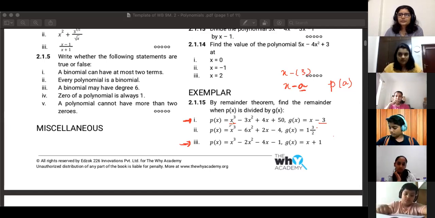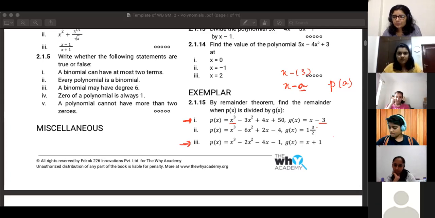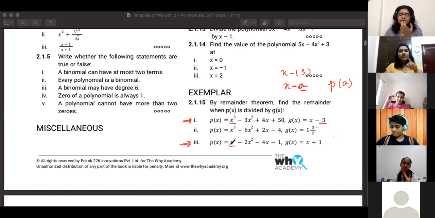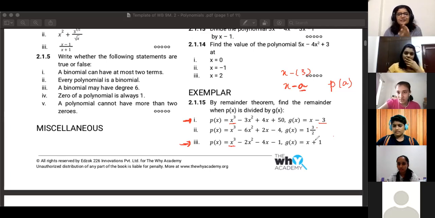Okay. Oh, Suhani redid the problem, but again this is yet another answer. So the rest of you, what did you substitute over here? Ma'am, -1. Oh, okay. Both of you substituted the same thing, but you got different answers.